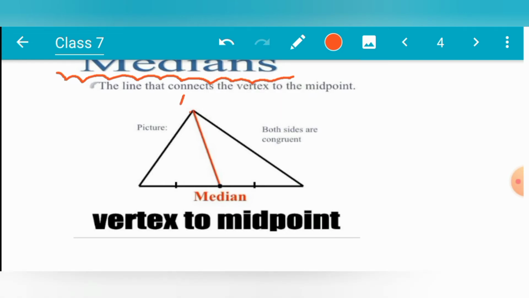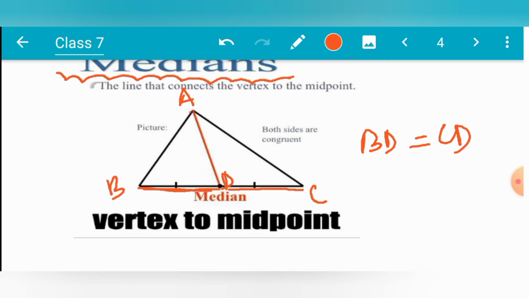Say it is a triangle ABC, and D is the midpoint of BC. See, this portion is the same as this portion. This length is equal to this length. The length of BD is the same as CD. Then obviously D will be the midpoint.